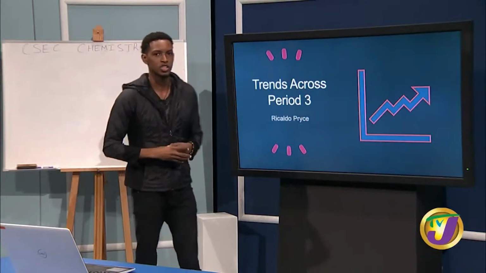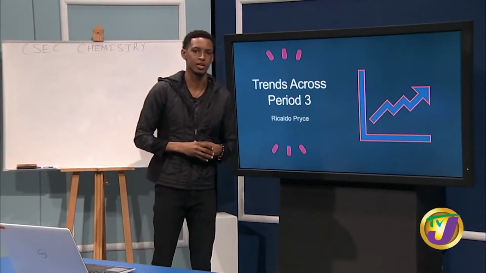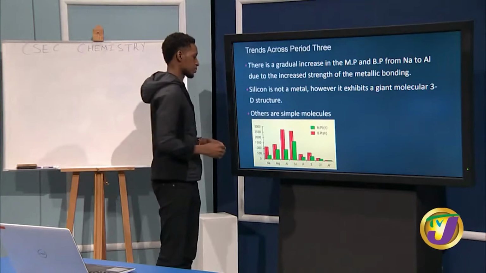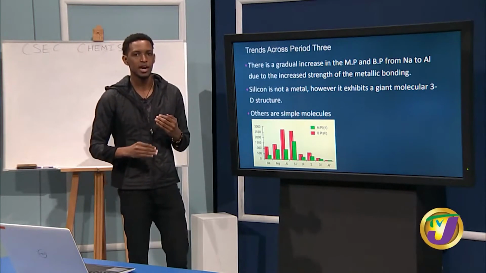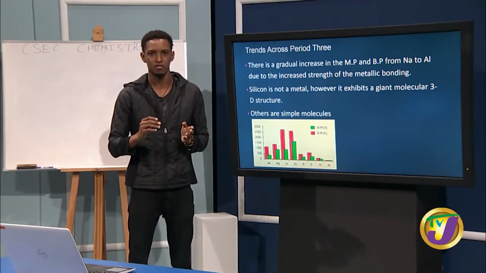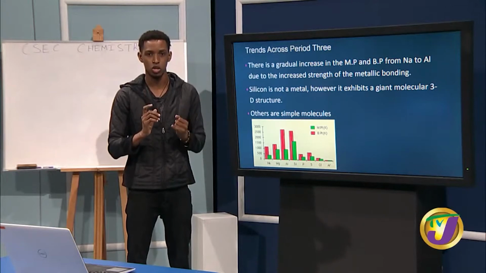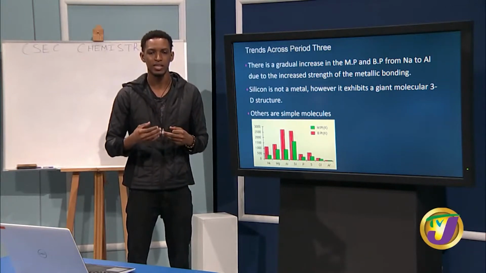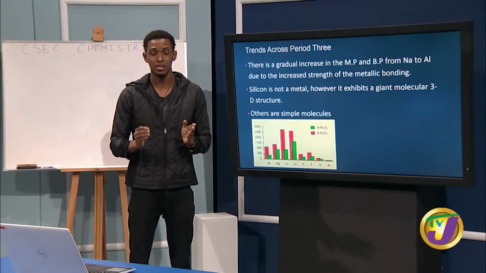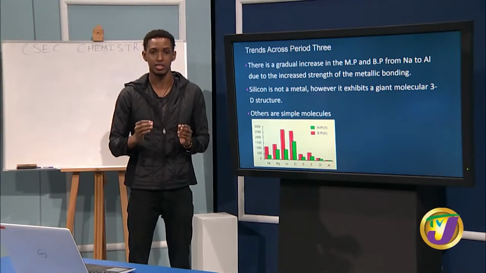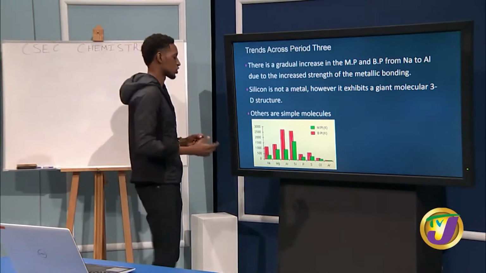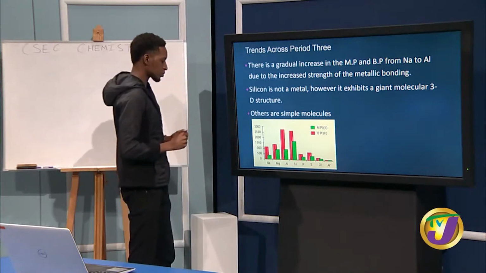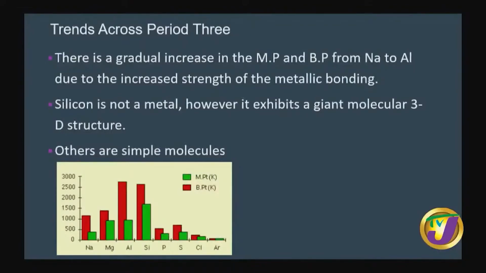Now, let's look at the trends across period 3. All right, so with period 3, you can see a gradual increase in the melting point for the first 3 elements, that's sodium, magnesium, and aluminum. And that is essentially because those are metals and the metallic bonding strength is increasing from sodium to aluminum. So I want you guys to focus on the green bars for now. And we can see that there is a gradual increase from sodium to aluminum.